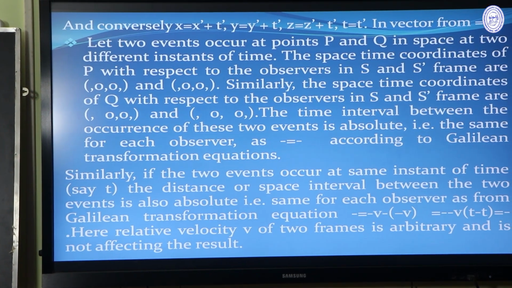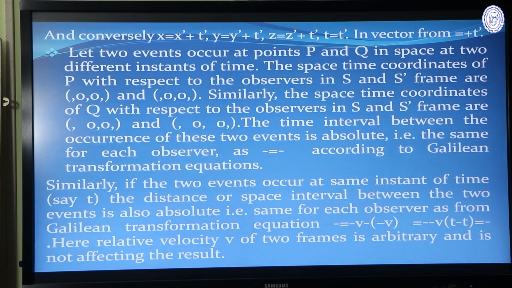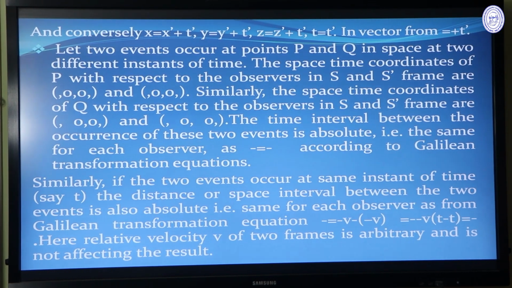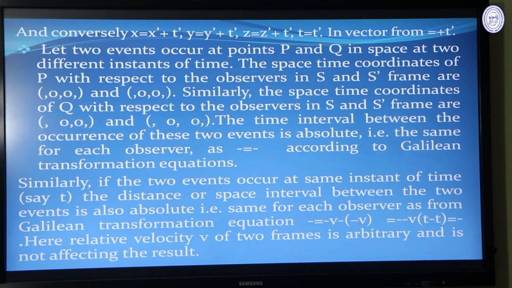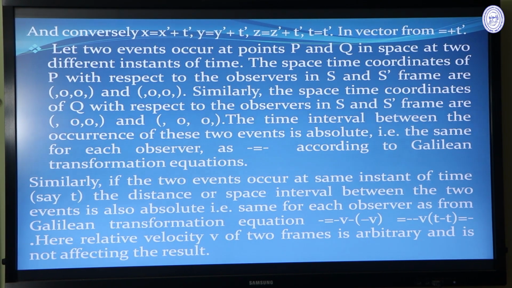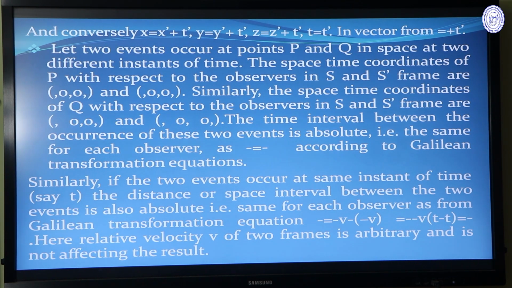Now some important points from the Galilean transformation relation. We want to discuss some important points about Galilean transformation. Let two events occur at points P and Q in space at two different instants of time. The space-time coordinates of P with respect to the observer in the S and S dash frame. So the time interval between the occurrence of these two events is absolute.